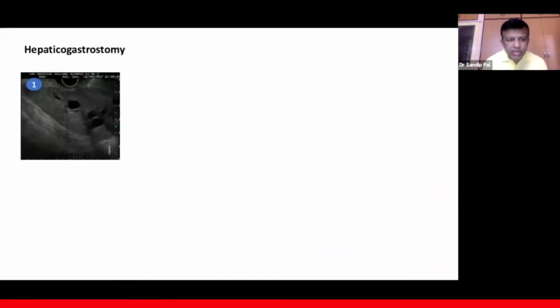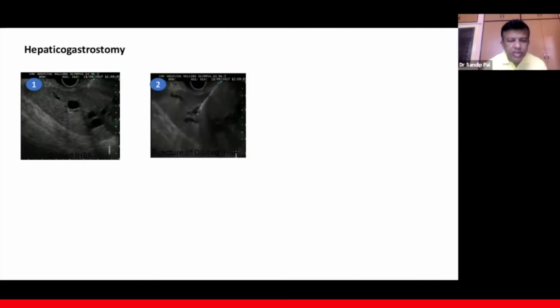Now, some schematic diagrams to explain how it is done. First of all, from the GE junction, when you image with the linear scope, the liver, usually segment 2 and segment 3, we can easily distinguish, which is divided by the left hepatic vein. Now, for all practical purposes, we always try to puncture the duct in segment 3 and usually avoid puncturing in segment 2, but it's not always possible.